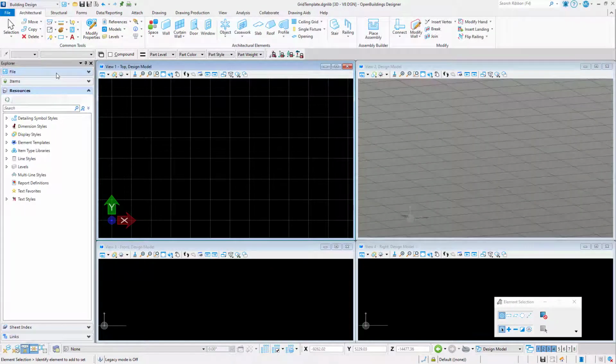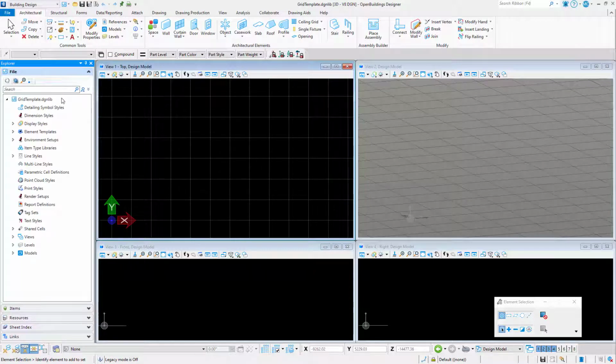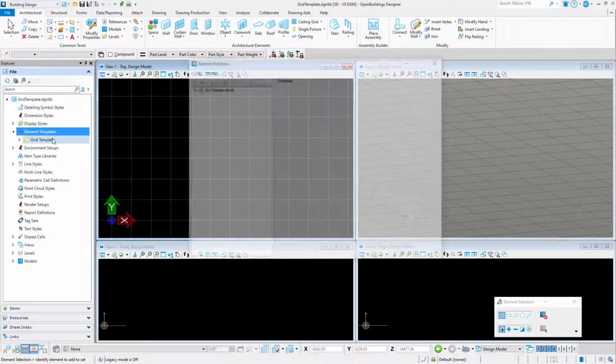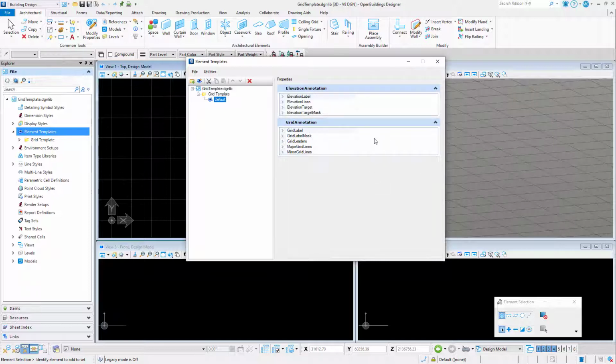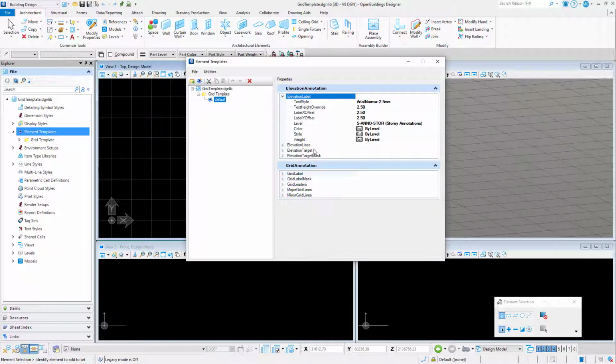Again, I'll find the element templates in Explorer and right press and select Manage. This opens the element template dialog. Here we can see all the settings that are controlling the grid and elevation annotations. I could simply change the settings here, but that means I am changing the delivered DgnLib, and I risk overwriting my customizations on the next update if I don't back up correctly.